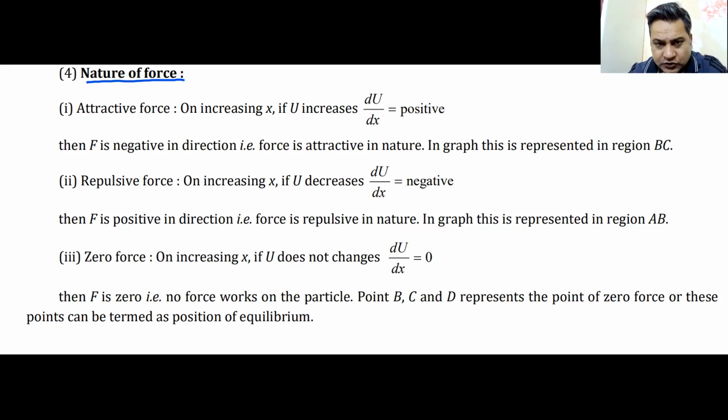Whatever force you are dealing with, it could be an attractive force, it could be a repulsive force. You could either attract particles, bring them together, or repel the particles from each other, or there could be no force at all. We all know that gravitational force is attractive, that you must remember. But on the other hand, electrostatic force, or for that matter spring force, can attract as well as repel. Attract means pulling back, repelling means pushing back. That is how you can understand attraction and repulsion in terms of a spring. A spring can pull as well as push.